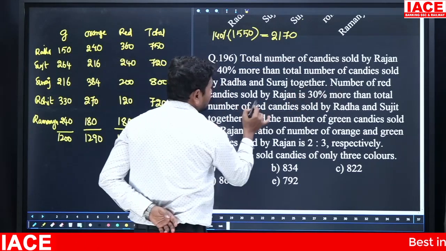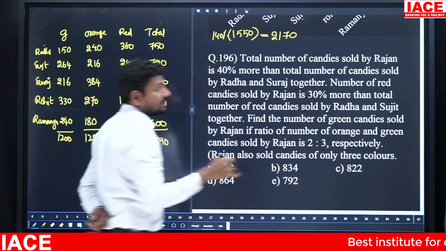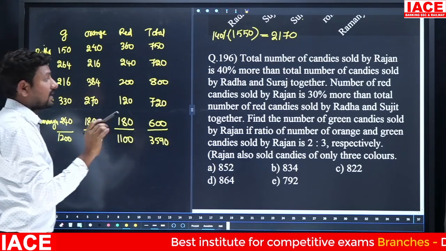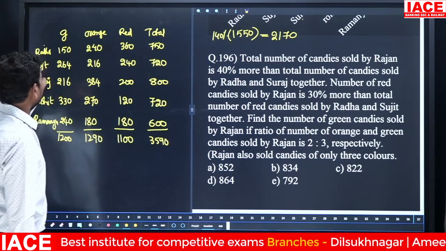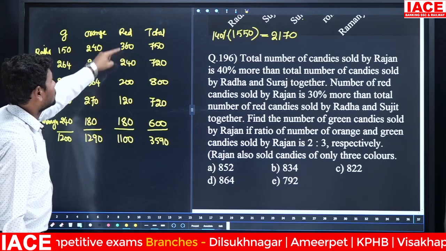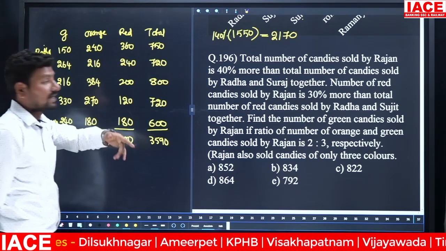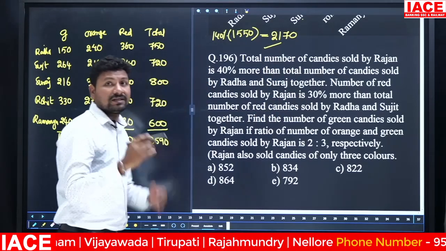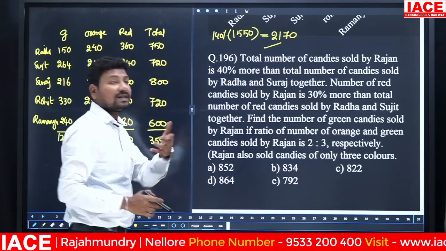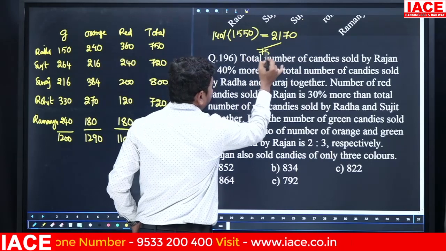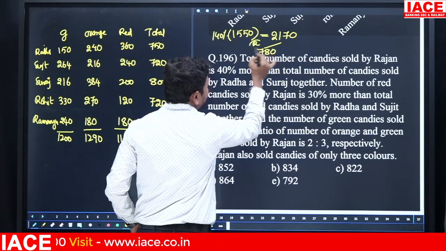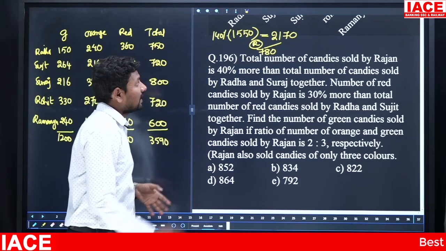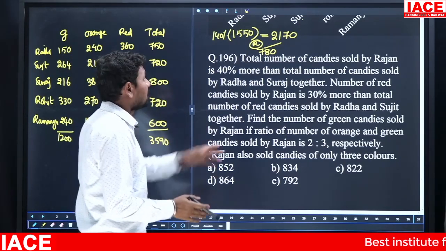Number of red candies sold by Rajan is 30% more than the total number of red candies sold by Radha and Sujit together. Radha and Sujit, first two members, 360 plus 240, 600. In 600, 30% more means 780. Okay, 30%, 13 6s is 78, so 780. That means 780 belongs to red. In 2170, 780 will be removed. You will get the remaining, that belongs to the remaining colors.